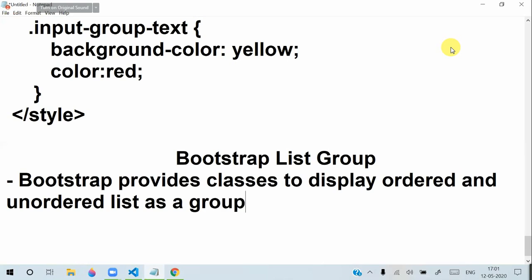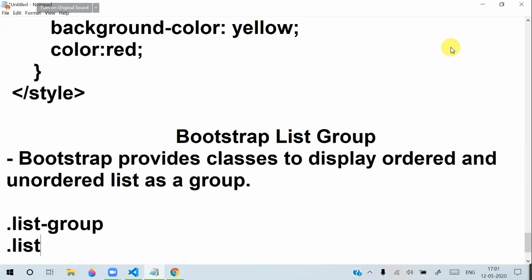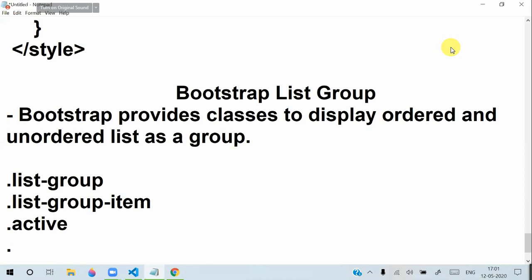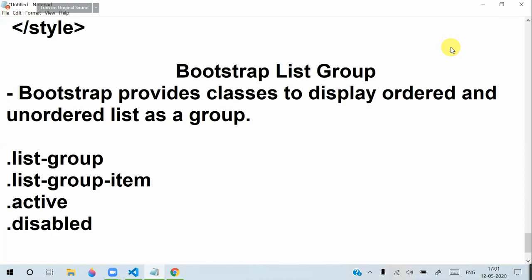And for that, what are the classes we are having? We are having the list-group class, and the list-group-item class. We can use active, and disabled, which are very commonly used for list groups.